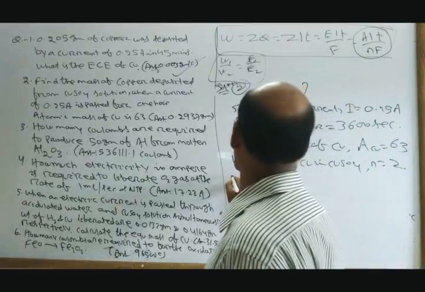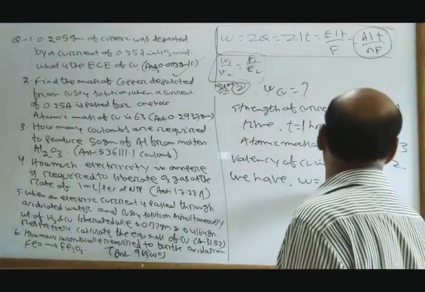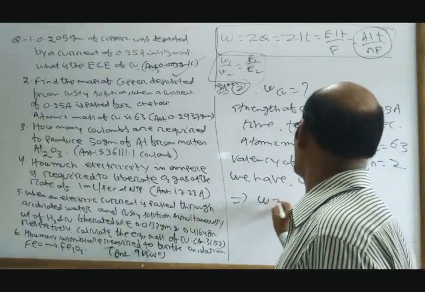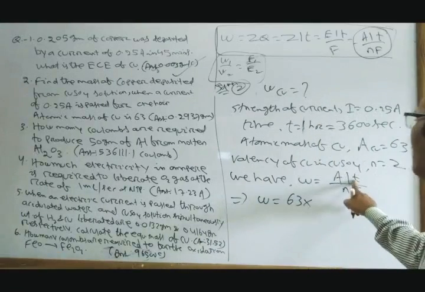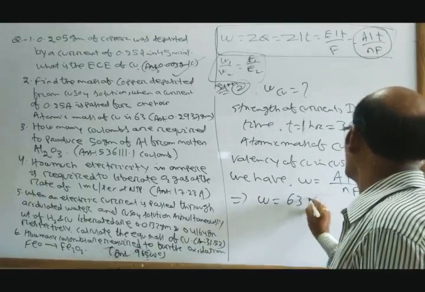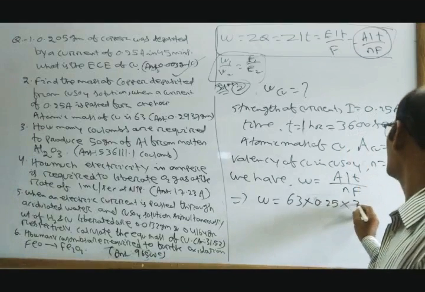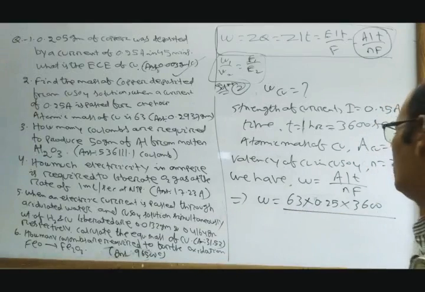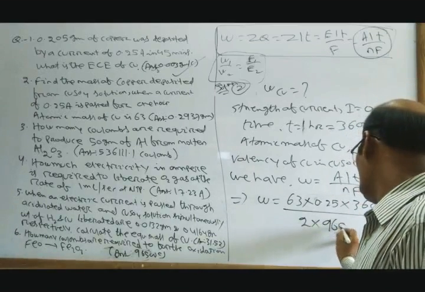W equals 63 into 0.25 ampere into 3600 seconds, divided by 2 into 96500 coulomb.